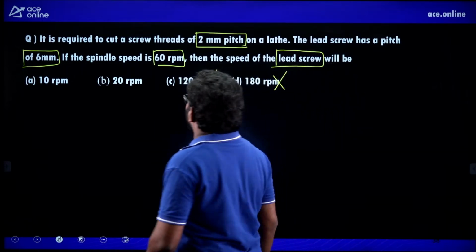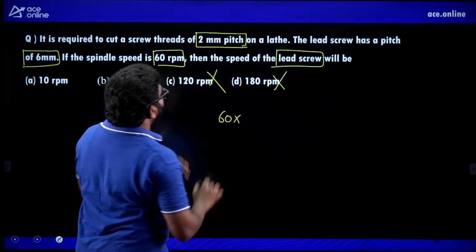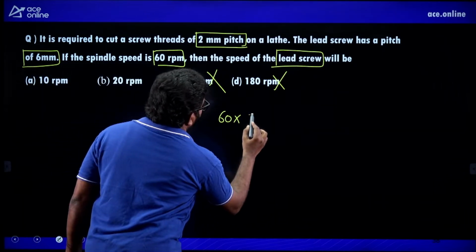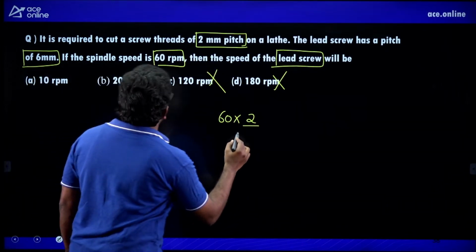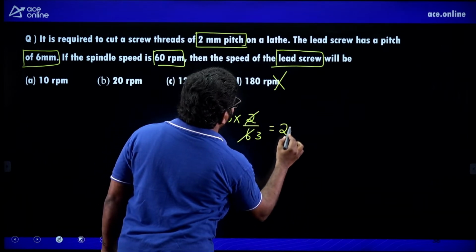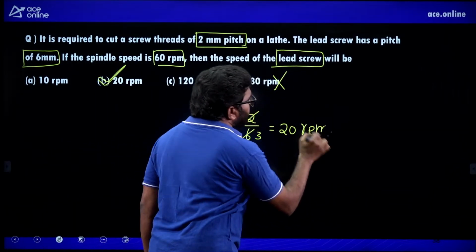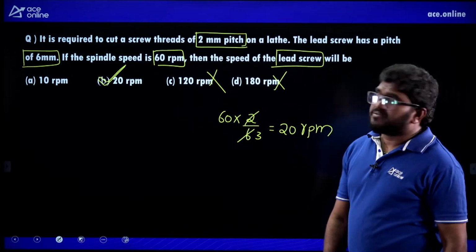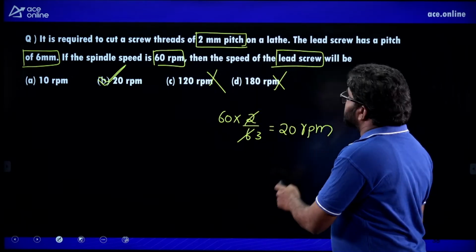Now we'll solve the numerical. Now see here, 60, that is the spindle speed, into 2, that is the thread pitch, divided by lathe screw pitch, that is 6. You will get 3, you will get 20 RPM. 20 RPM is the correct answer. It's a very simple question. Lathe screw velocity is less than the spindle speed, right? So the answer for this question is B.